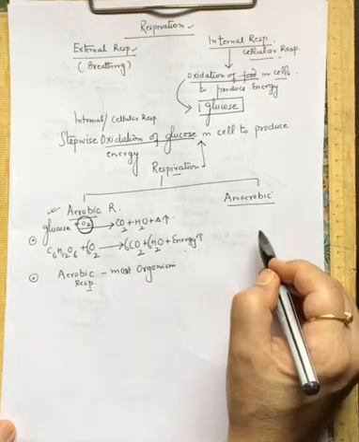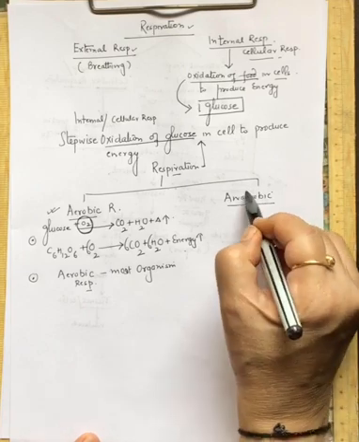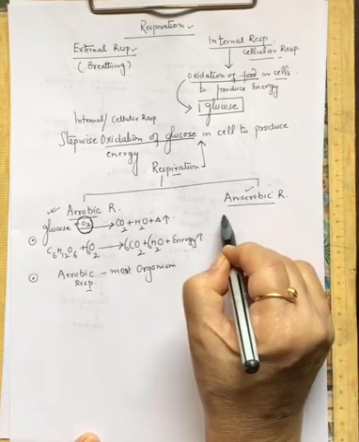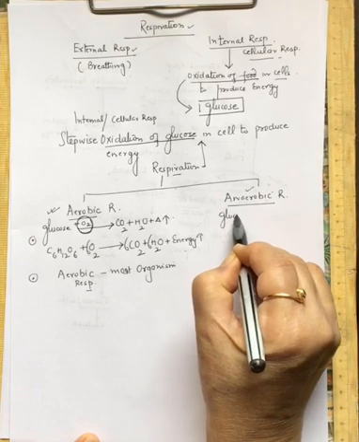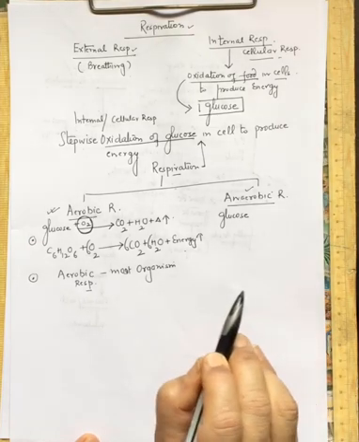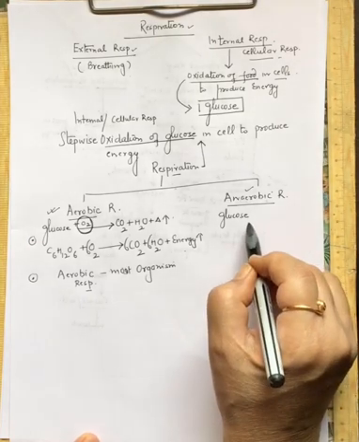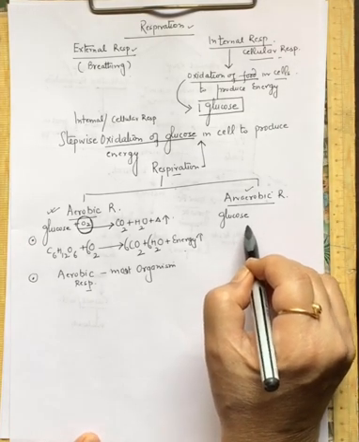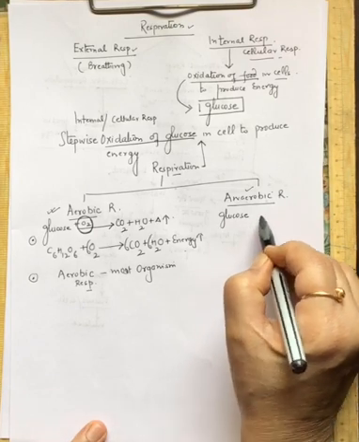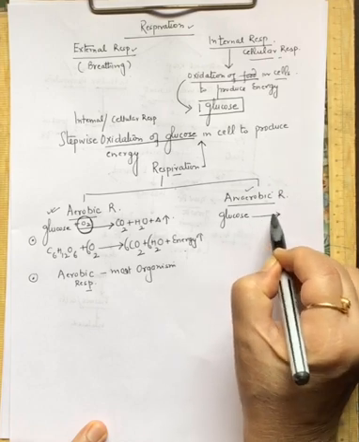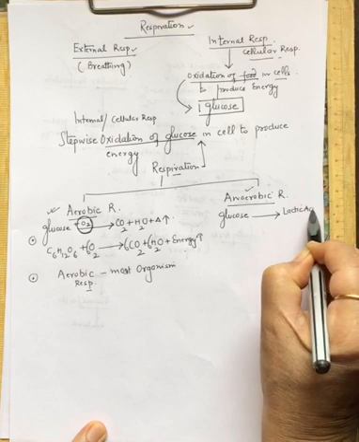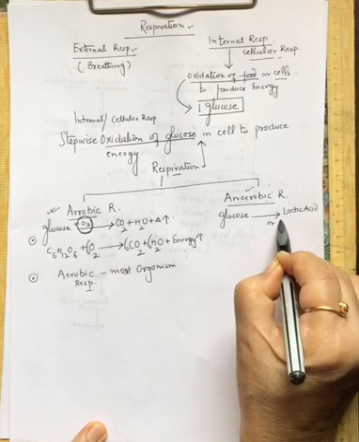Right. So then moving on to anaerobic respiration, क्या होता है? In anaerobic respiration, the glucose is incompletely oxidized in the absence of oxygen. Since the oxygen is not there, the glucose will not be completely oxidized. It will be incompletely oxidized to give intermediates like lactic acid or ethyl alcohol.